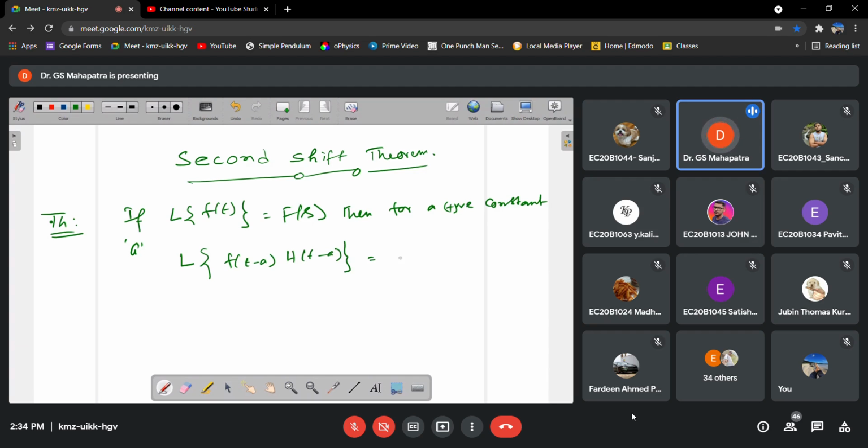It equals e to the power minus a s times F of s.